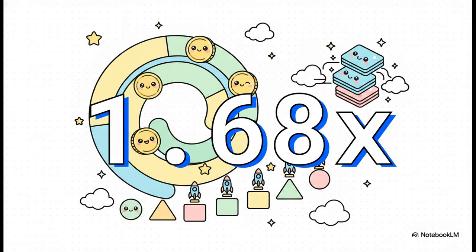Let's break down what this actually means in practice, because this is where the traditional growth playbook gets thrown completely out the window. If you're growing linearly, you add 10 viewers today, 10 viewers tomorrow, 10 the next day, it's a slow climb. But by mapping the publishing cadence to a 1.68 times exponential trajectory, every single milestone acts as a launch pad for the next one. Instead of just adding a few viewers, every new viewer effectively brings 1.68 more viewers along for the ride. It creates this massive algorithmic snowball just rolling down a mountain. This compounding factor turns baseline velocity into explosive geometric growth, completely bypassing those unpredictable, slow linear projections.